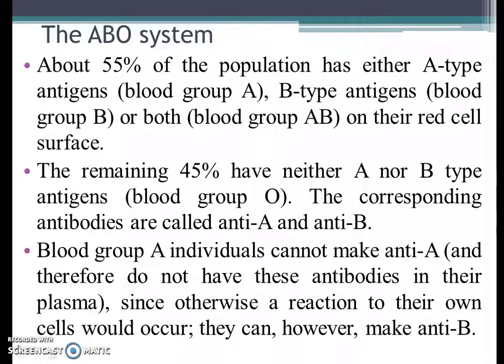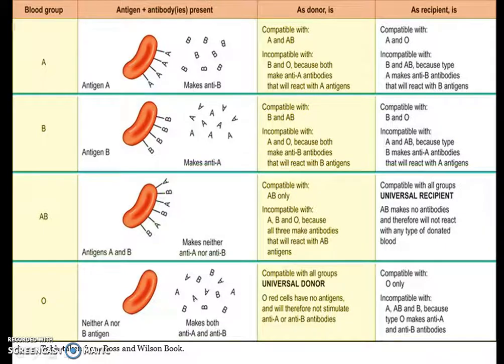Blood group A individuals cannot make anti-A and therefore do not have these antibodies in their plasma, since otherwise a reaction to their own cells would occur. They can, however, make anti-B. So that's why blood group A has antigen A and anti-B antibodies.